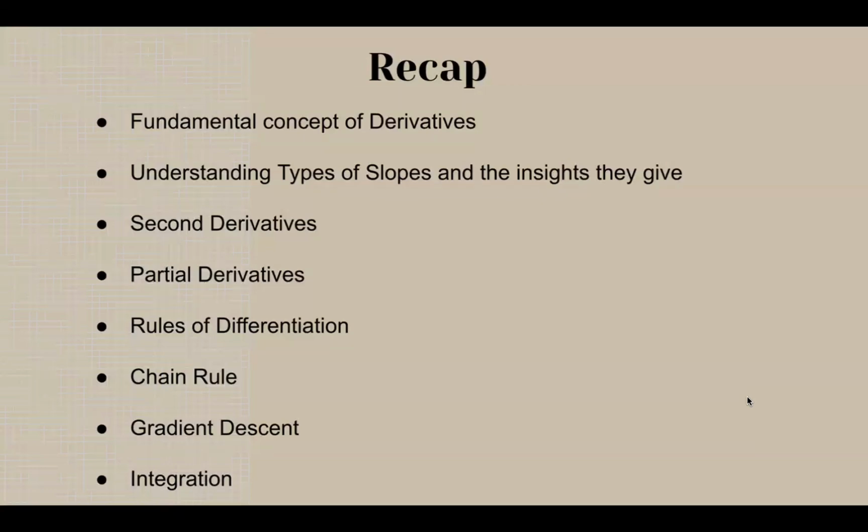But understanding these concepts in detail is only possible when you actually solve the math. I'm going to link a Jupyter notebook in the description of this video where you'll see a lot of problems based on the topics that we discussed today. Solving those problems will help you grasp these concepts of derivatives, integrals, partial derivatives, and the chain rule in much more detail.